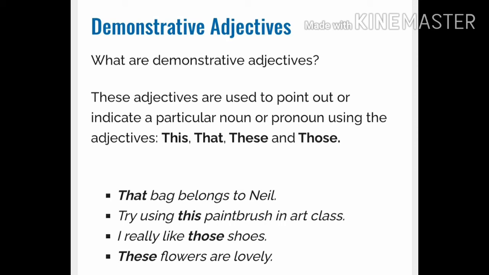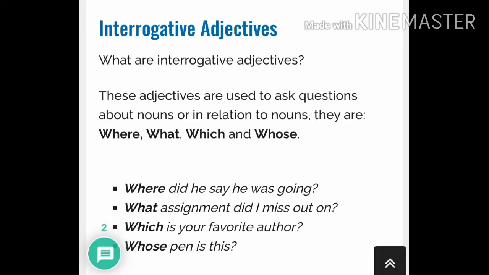The last example is: these flowers are lovely. Here these is an adjective because it points out the particular flowers. So it indicates the particular flowers. So this is an adjective in this sentence. Now we move to the last adjective, that is interrogative adjectives. Yes. What are interrogative adjectives?